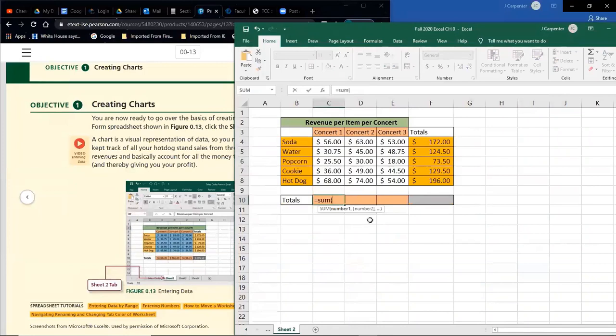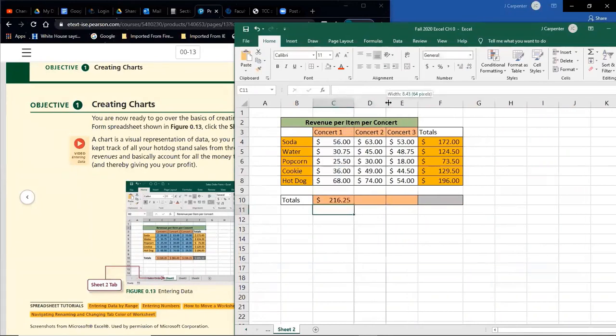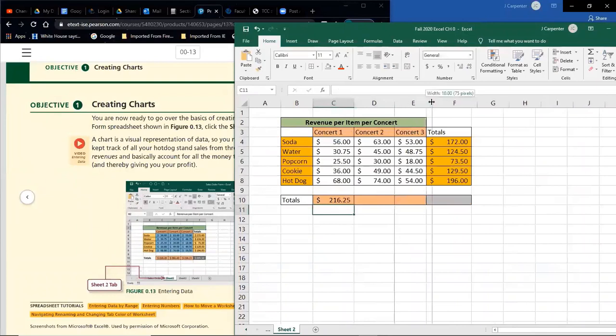Open parentheses. I'm going to use my mouse. Click the first cell, hold. I'm still holding. Drag it down to all 5. Let go. You can close your parentheses, but the nice thing about the mouse is you can actually skip it. Now again, these cells are a little too narrow, so I just need to come up here and widen them. And I'm probably going to have to widen the rest, so let me go ahead and take that initiative.